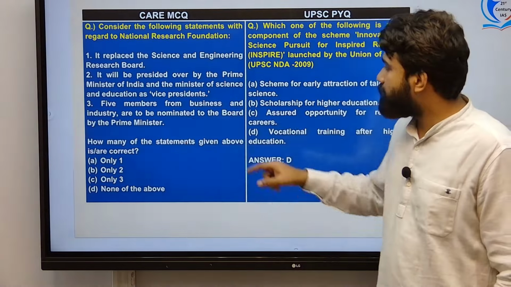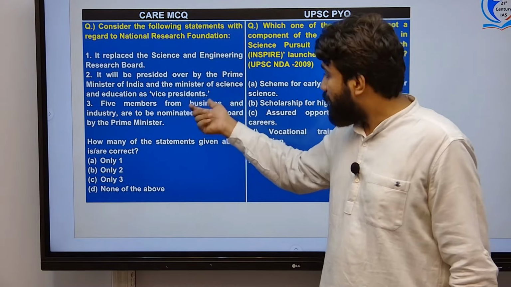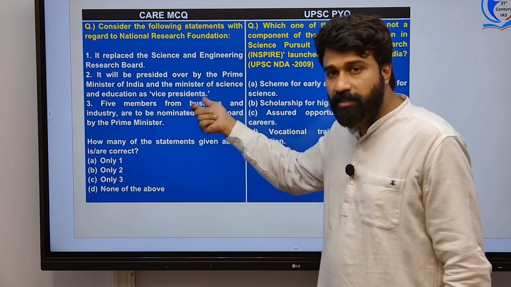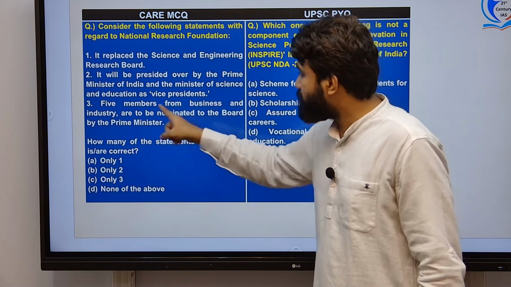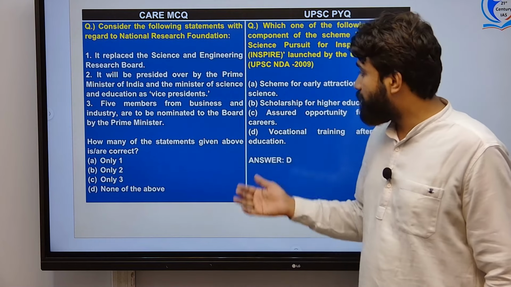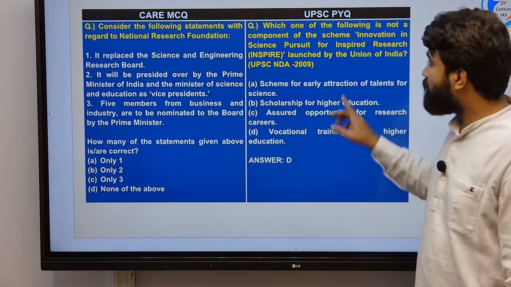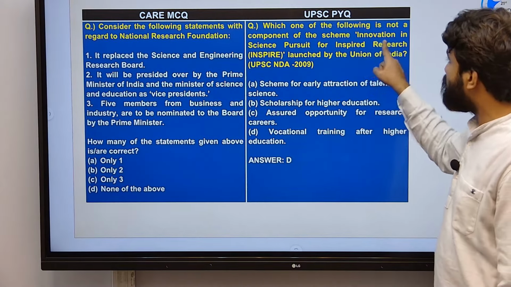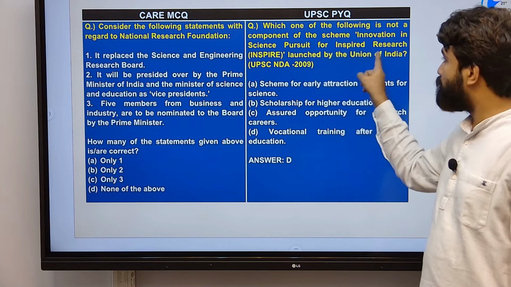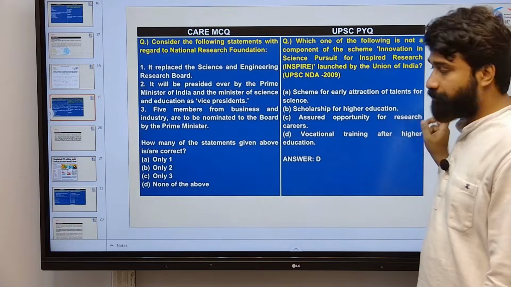Who are part of the government here? The President is the Prime Minister. And who is the Vice President? That is the Minister of Science and Technology. But the 5 members from business and industry are part of the non-government side, nominated to the board by the Prime Minister of India. Those 3 statements are correct. Why have I asked this question? Because of the previous year question regarding such innovation, Innovation in Science Pursuit for Inspired Research, INSPIRE, which was asked in UPSC NDA in 2009.